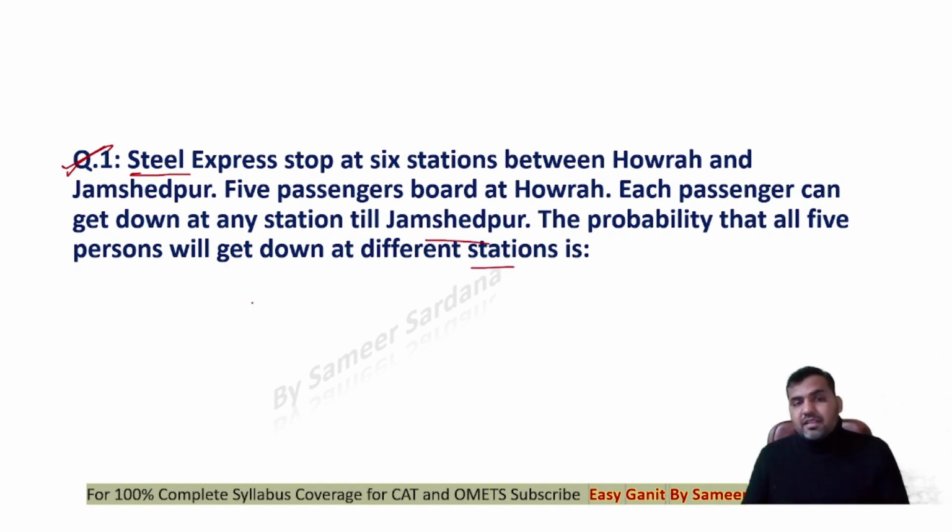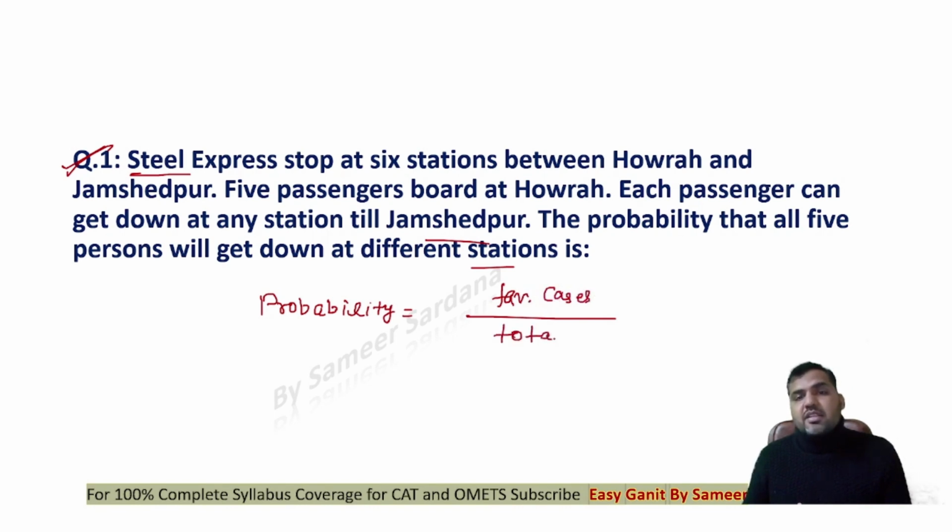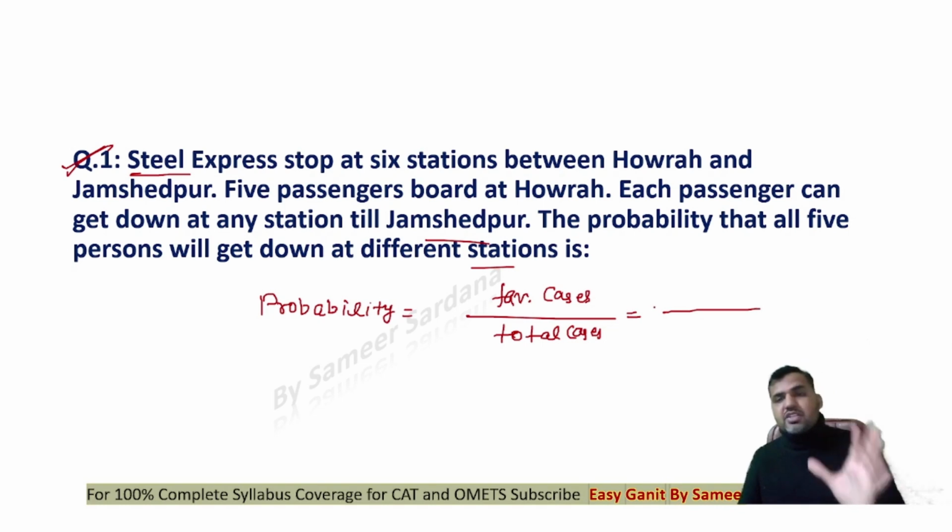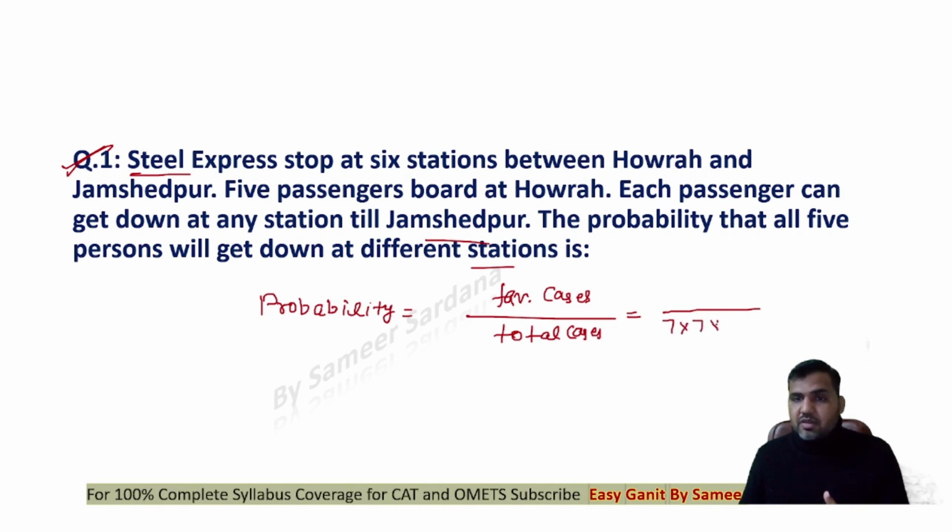See guys, this is very simple, because here all I have to do is find the probability that all passengers get down at different stations. I just need favorable cases in the numerator and the total cases in the denominator. So what is my favorable case, guys? For the total number of cases, every passenger has 7 options to get down. So the first passenger has 7 options, the second passenger has 7 options, the third passenger also has 7 different stations to get down.